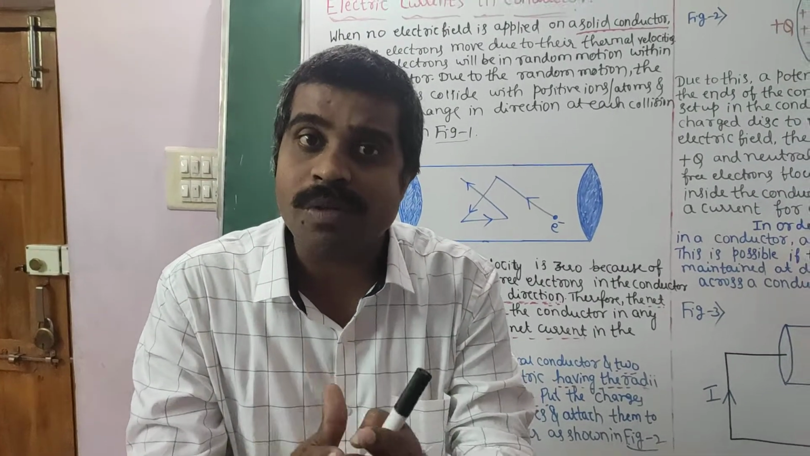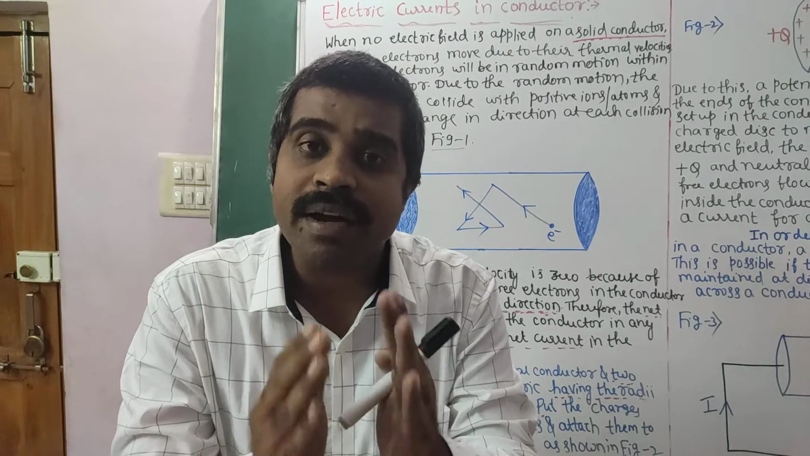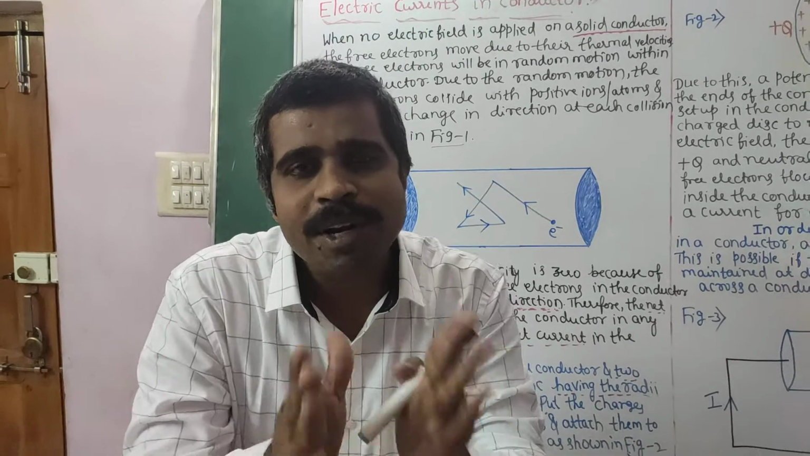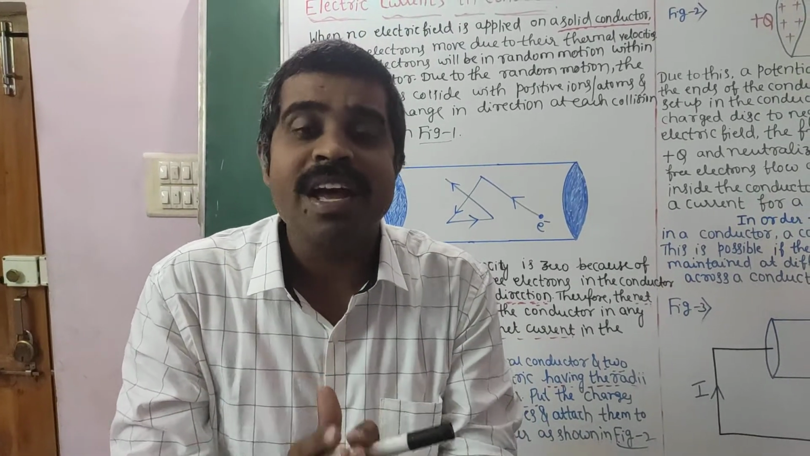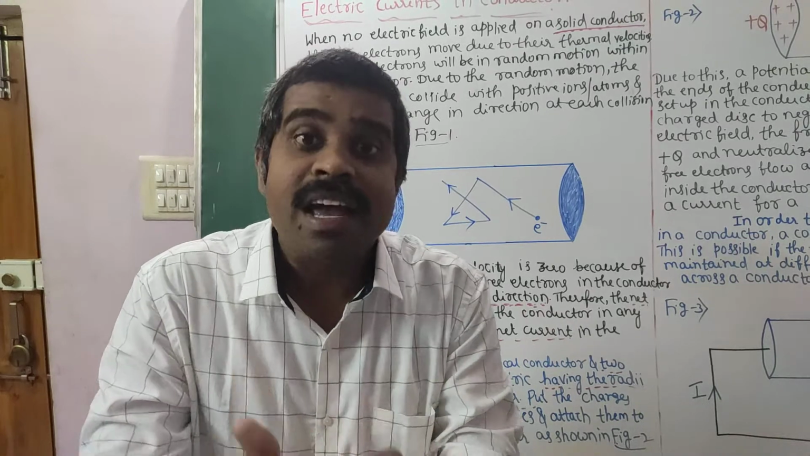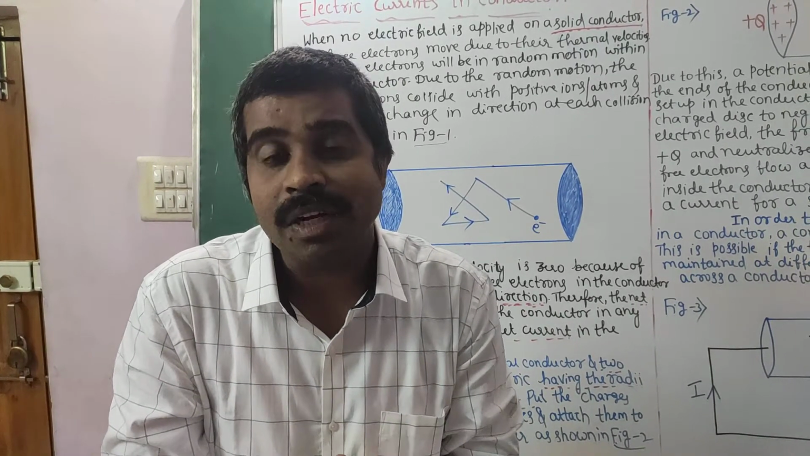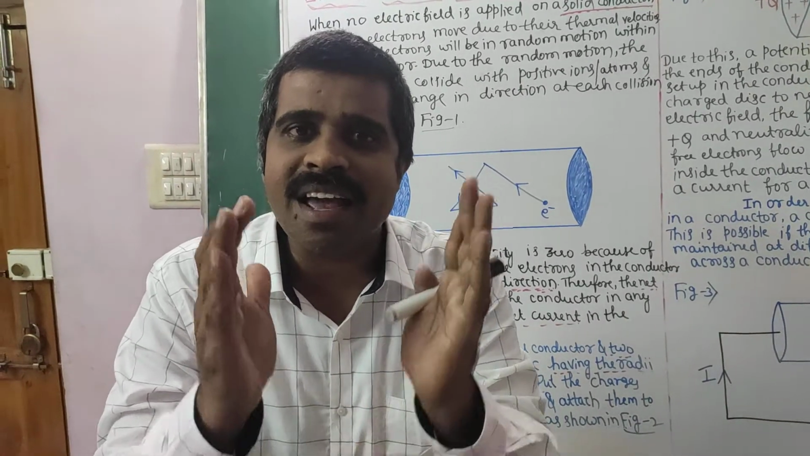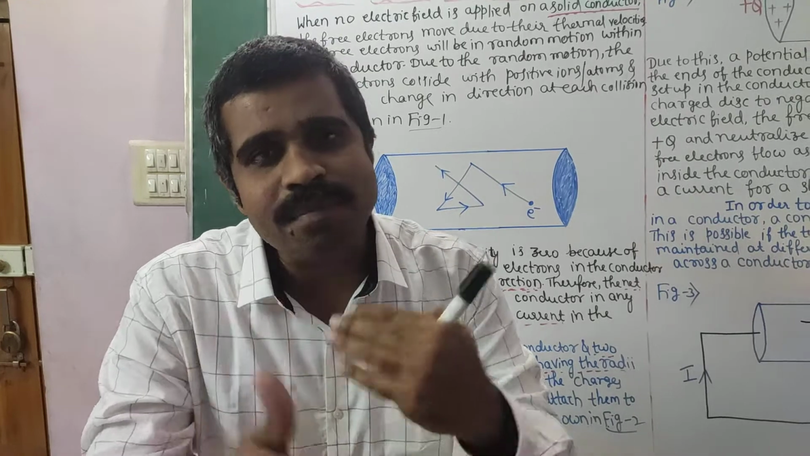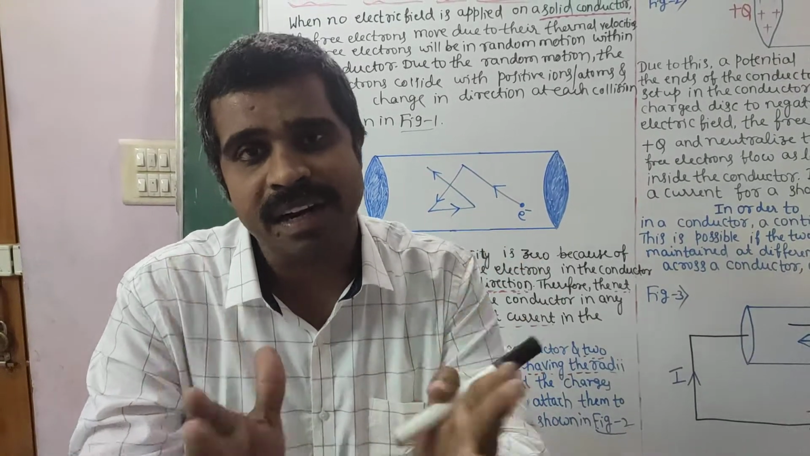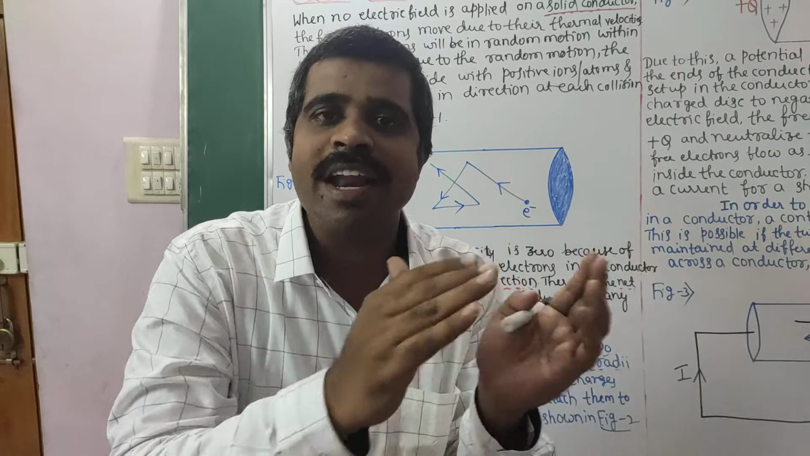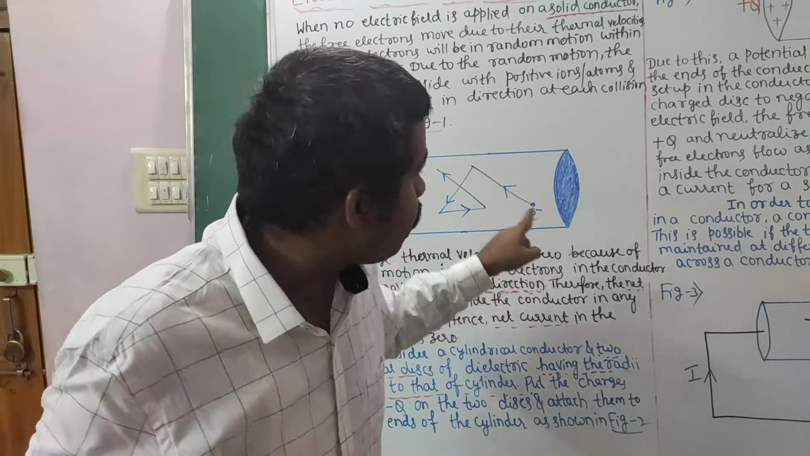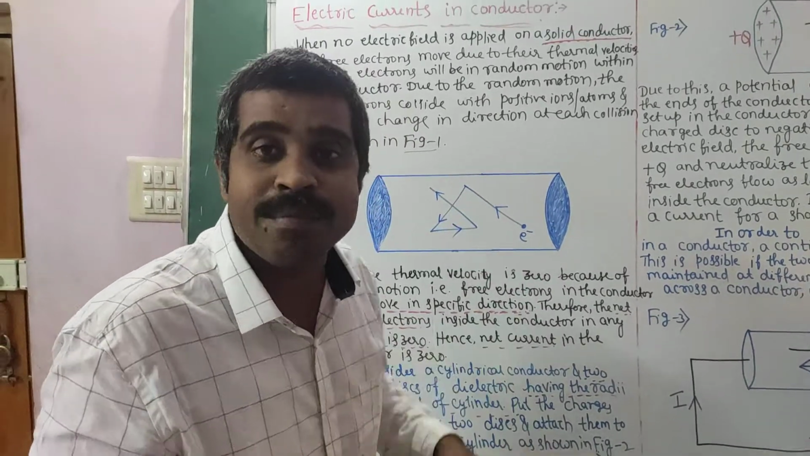In our yesterday's basic concepts, we discussed that whenever you want to get a current through a conductor, the electrons should flow in a particular direction. That particular direction we get whenever we apply an electric field. After applying the electric field, electrons will move in a particular direction, and hence we can get some current through the conductor. But here electrons are moving in random motion, a zigzag path.